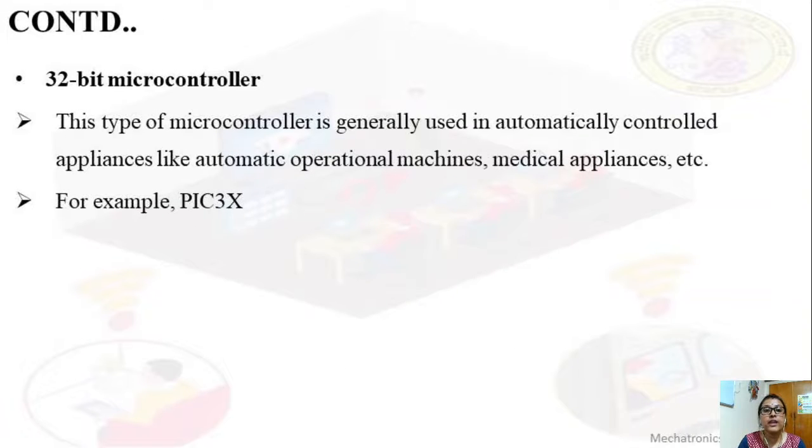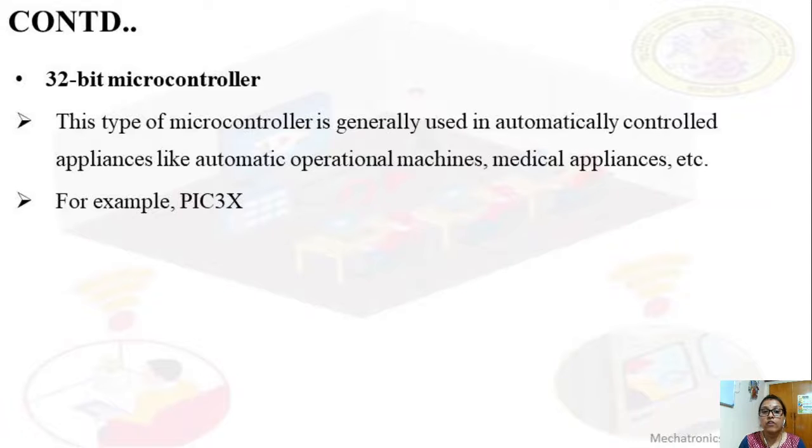Next, finally, is the 32-bit microcontroller. It has a 32-bit internal bus, that is a 32-bit address bus and data bus. This type of microcontroller is generally used in automatically controlled appliances, for example automatic operational machines, medical appliances, engine control systems and office machines. Wherever there is automatic control, we use a 32-bit microcontroller.